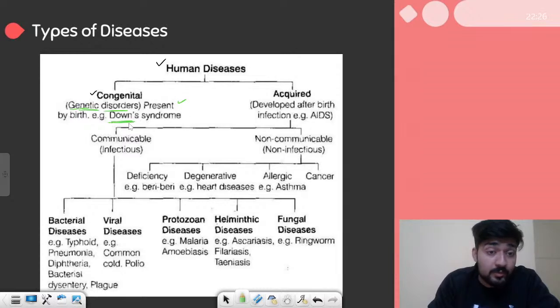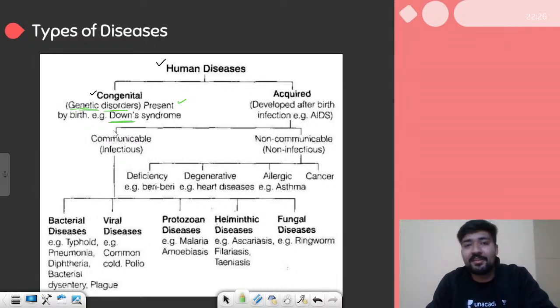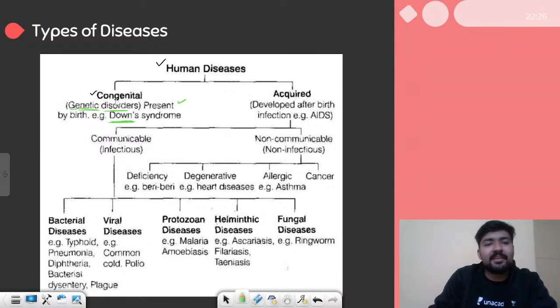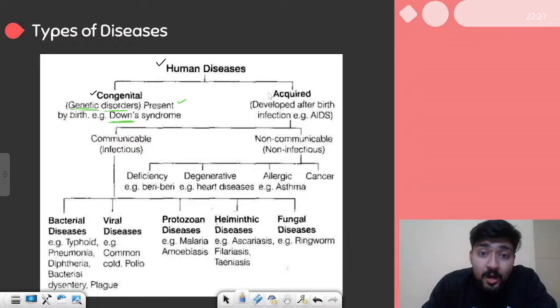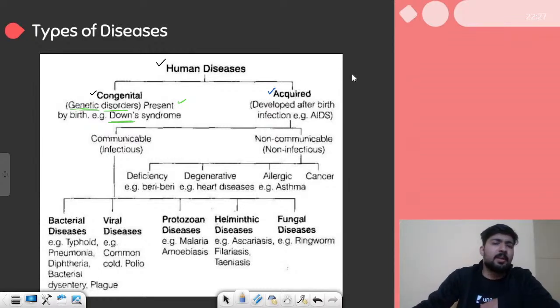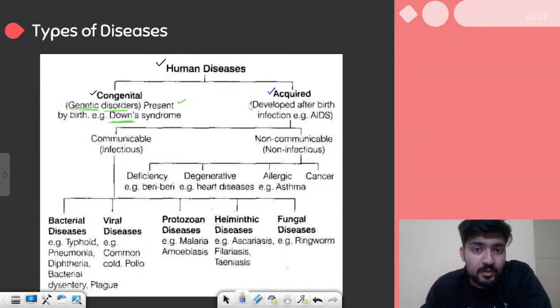An example is Down's syndrome. Other examples can be Klinefelter syndrome and Turner syndrome. All these disorders have already been discussed in the chapter of principles of inheritance, where you have already read about all these genetic disorders. We are going to talk in this chapter about acquired diseases. These are the diseases that you get from the external environment or any infected person. So these are actually developed after birth.